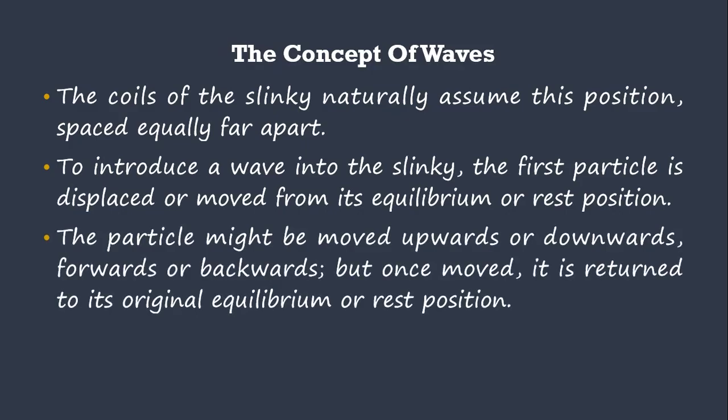The particle might be moved upwards or downwards, forwards or backwards, but once moved, it is returned to its original equilibrium or rest position, as we've seen from the diagram. If you get this tool, the slinky, you can see its movement and how it returns to a rest position.